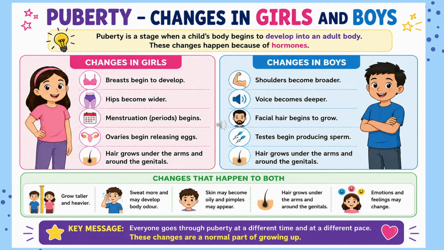They will start having pimples and oily skin, hair grown under the arm and around the genitals, and emotionally they will be more challenged. Their feelings will change as well. So everyone goes through puberty at a different time, at a different pace. These changes are a normal part of growing up.